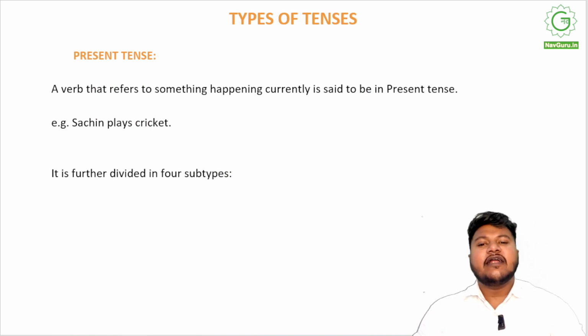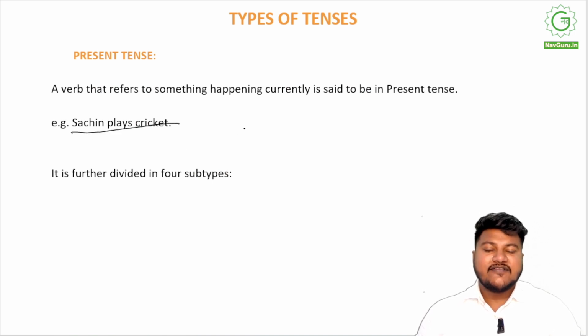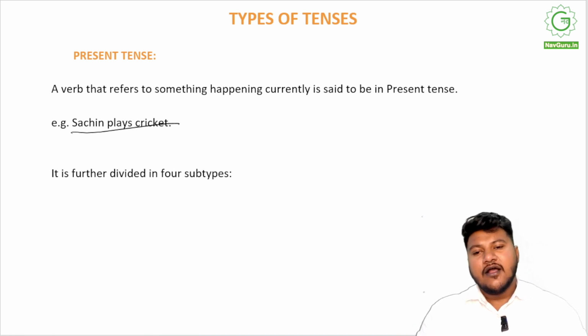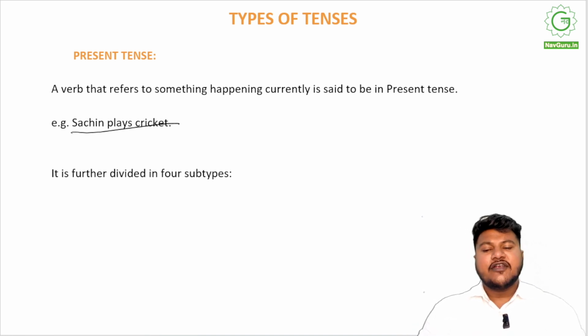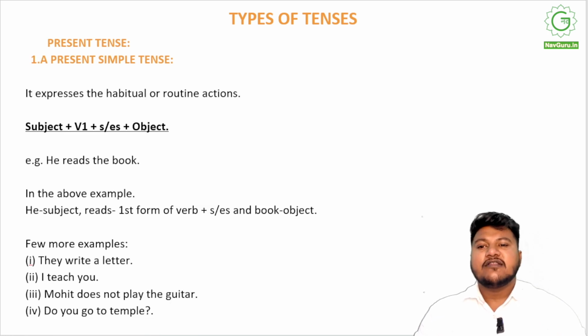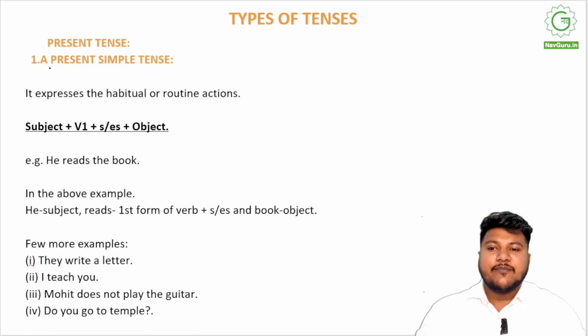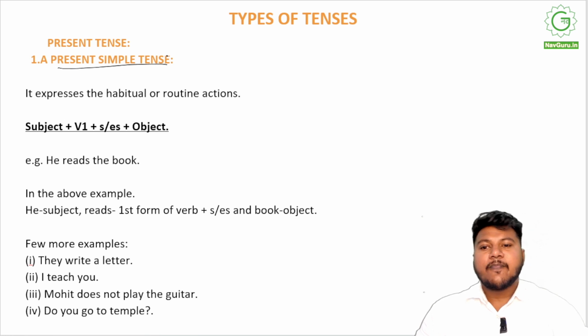So present tense is a verb that refers to something happening currently, right? For example, Sachin plays cricket. As simple as that. Sachin is under the process of playing cricket. So it is a present tense, and it can be further divided into four subtypes. The first one is simple present, present simple tense, right?